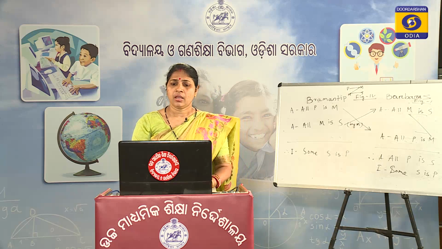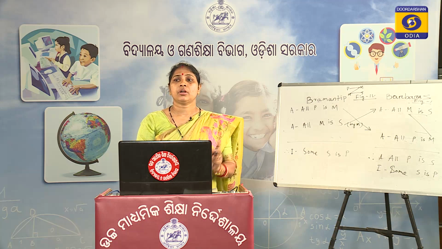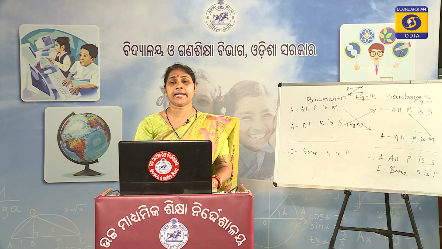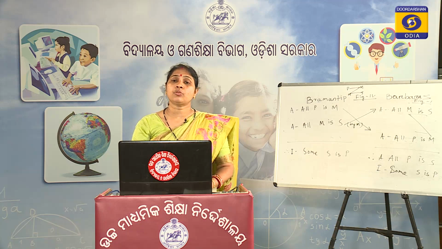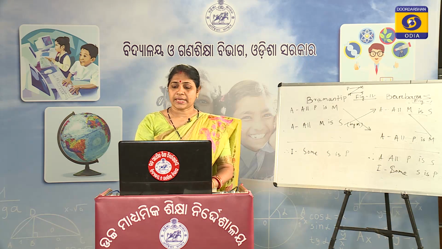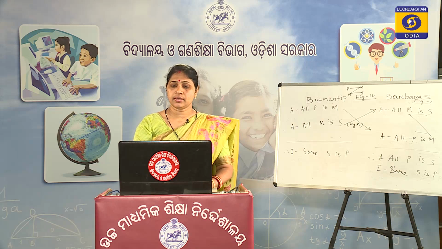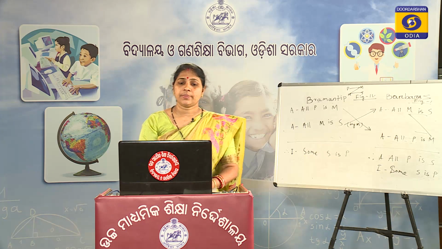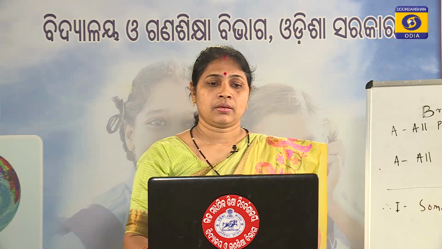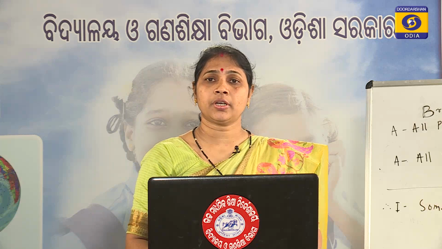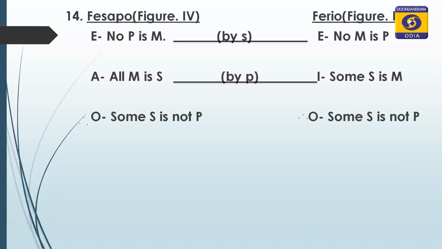So, through reduction we can reduce the imperfect moods of the second, third and fourth figures into the perfect mood of the first figure. Aristotle has given these. So, you just see: Darapti can be reduced to Darii, and Fesapo of the fourth figure can be reduced to Ferio.